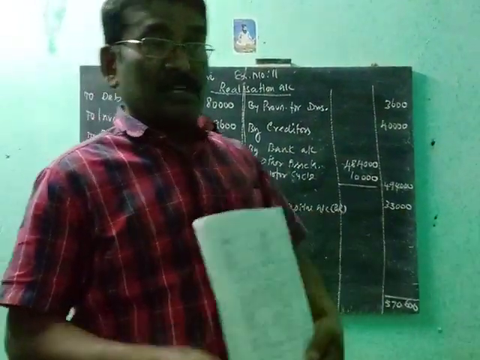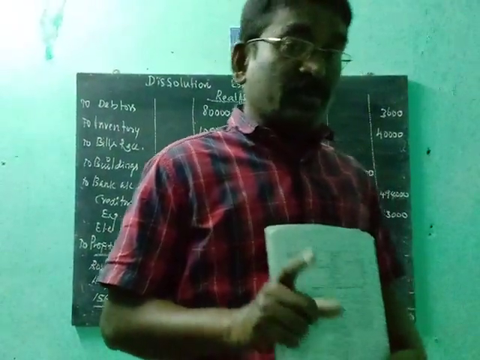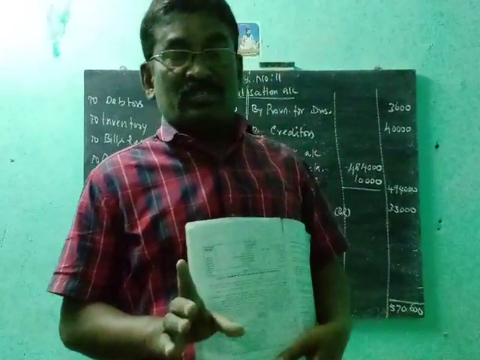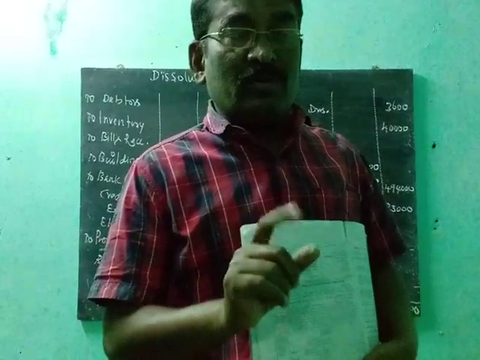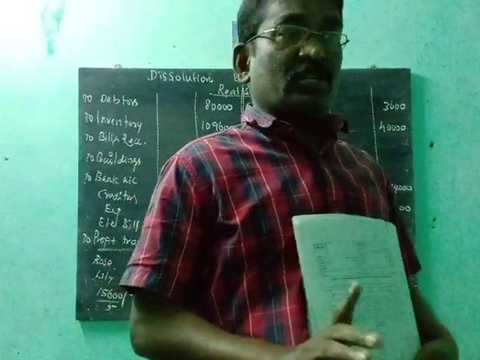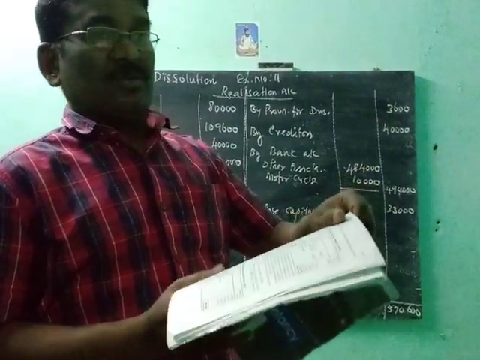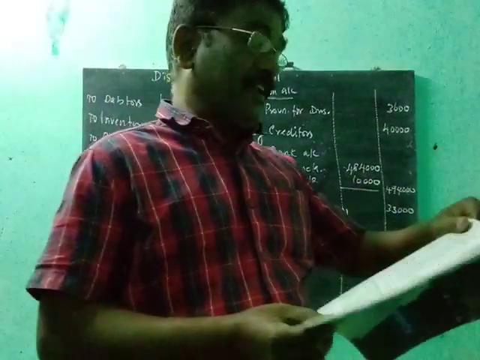So creditors 20,000, that is transferred to the realization account. Lily's loan, that is partner's loan. Keep the partner's loan in a separate account. Partners' capital account separate, partner's loan account separate. So partner's loan is not transferred to the realization account. Okay, profit and loss account is transferred to the capital account.